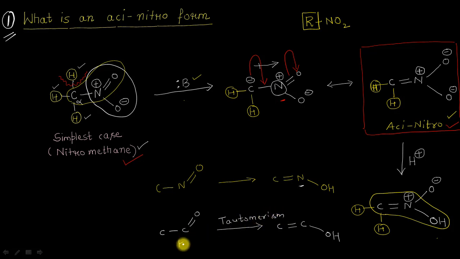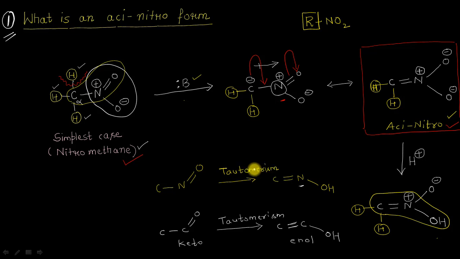Starting from this keto form, we are having this type of enol form. Why enol? Because 'en' means this double bond here, and 'ol' means this hydroxyl group here. So we can say a similar type of tautomerism is also possible as far as the nitro compounds are concerned.